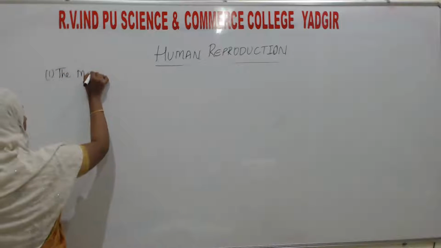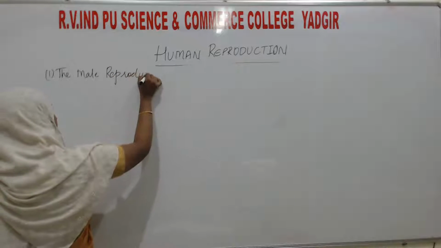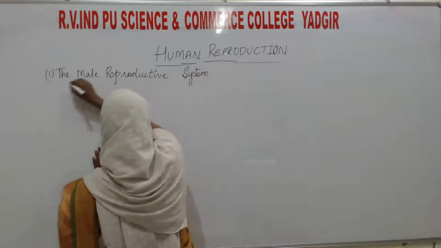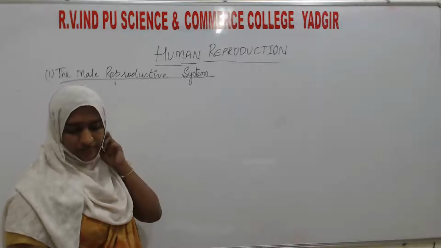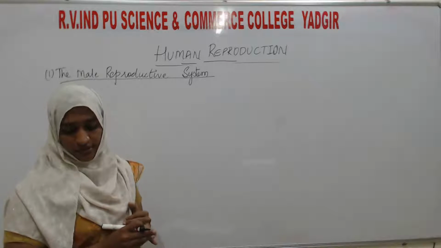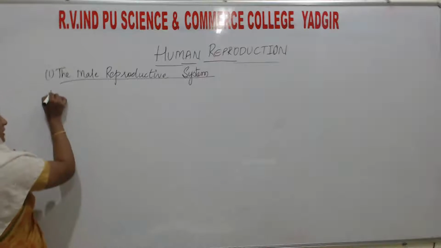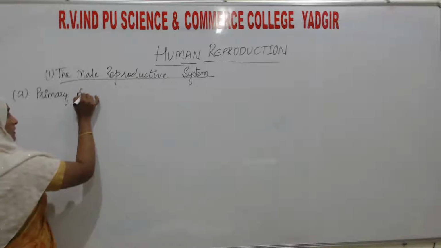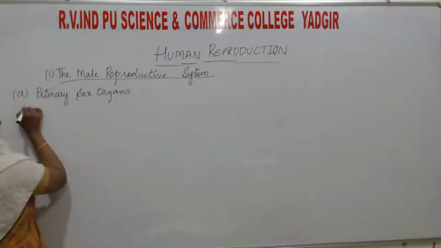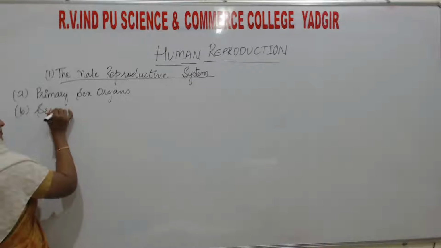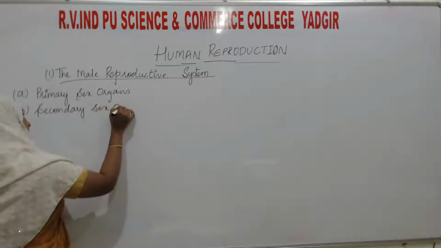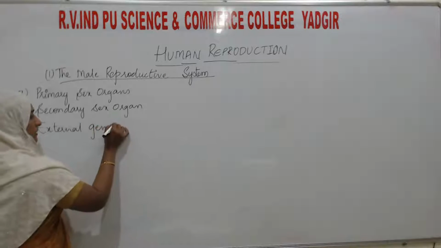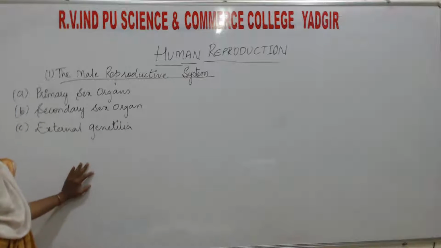First, the male reproductive system. This male reproductive system includes the primary sex organs, the secondary sex organs, and then the third one, the external genitalia. Here, the primary sex organs.